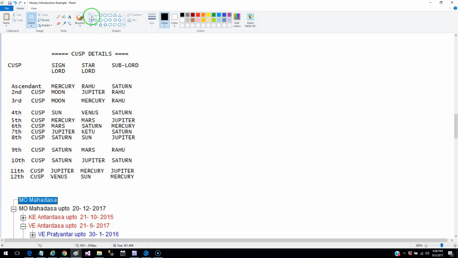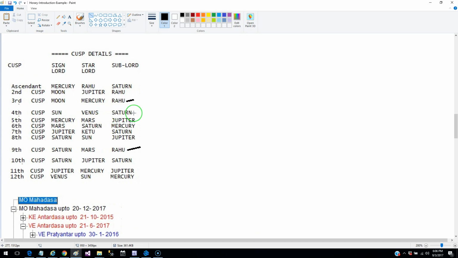Negotiations are shown by the 3rd and the 9th house. If you look at the 3rd cusp, it is Rahu, and if you look at the 9th cusp, it is Rahu. The 3rd cusp indicates the negotiation that is going to happen on behalf of the person who is asking the question, and the 9th cusp represents the opposite party. So here you find that the Cuspal sublords for the 3rd and the 9th are both Rahu.